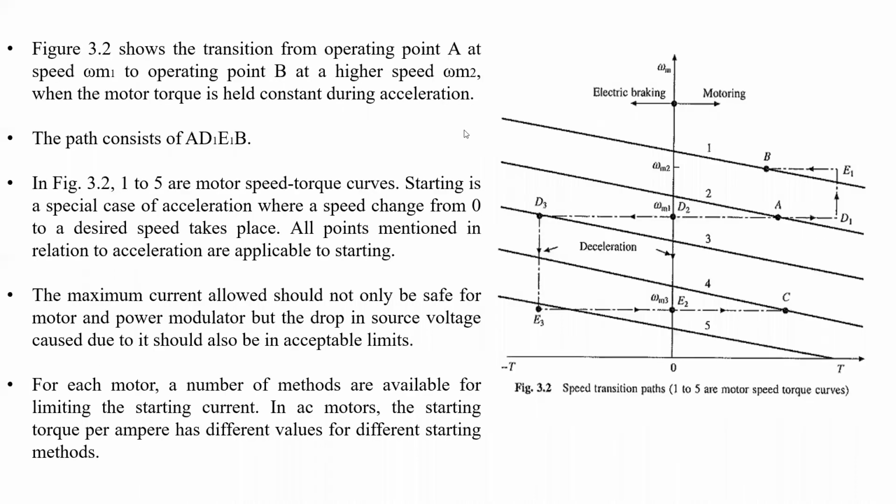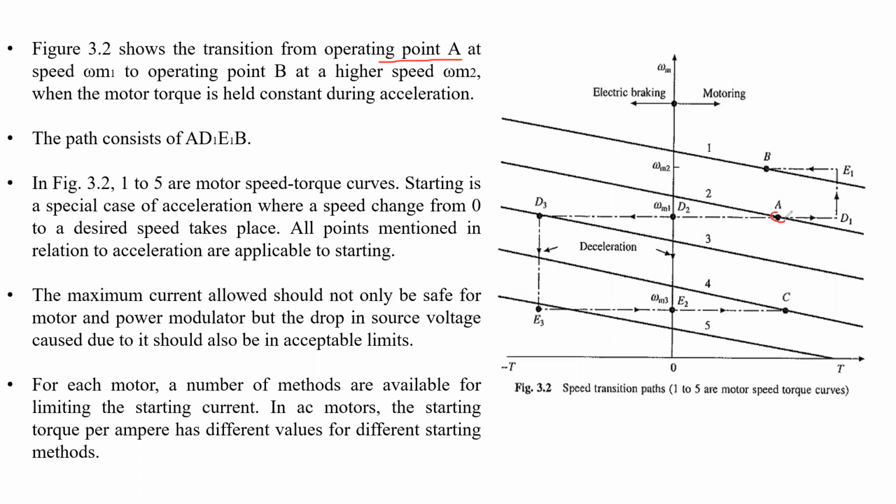Okay, so see here, we are going to show a diagram. During the transient operation, when it is operating at point A, the speed is omega m1.